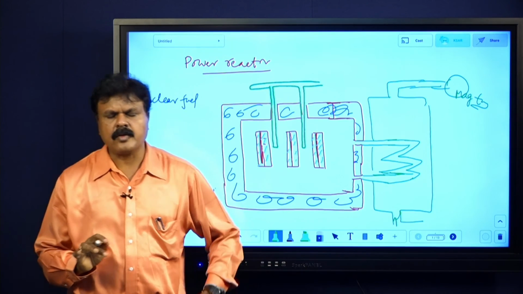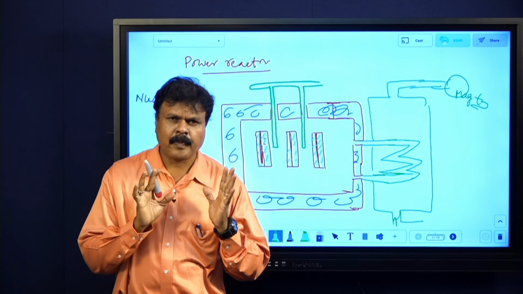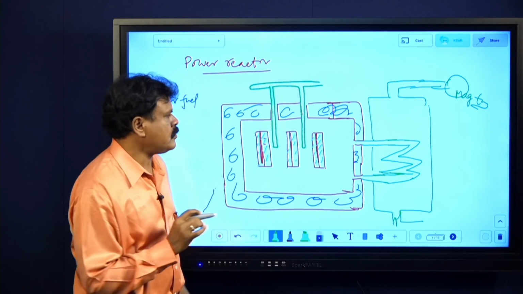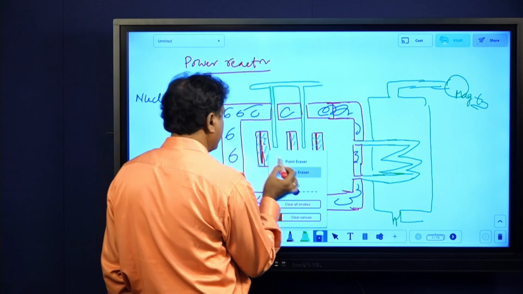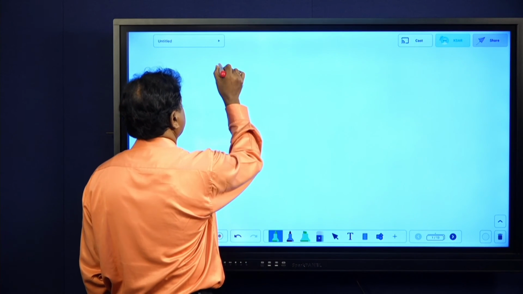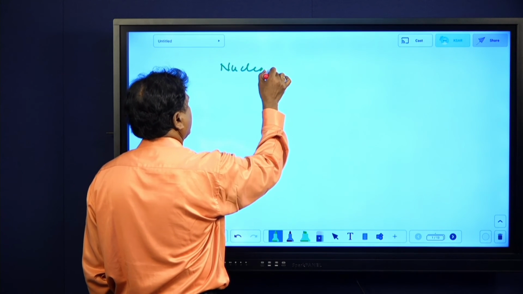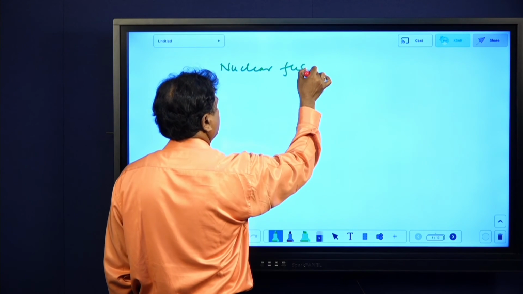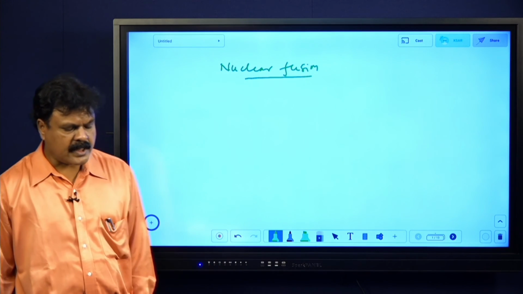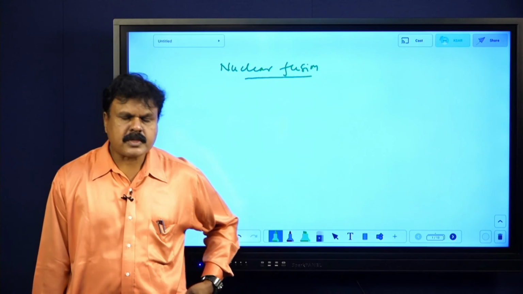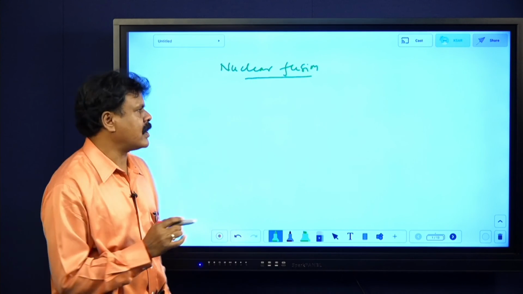You just try to go through this. And again, only one more topic I will be explaining here: nuclear fusion, and the differences between nuclear fission and fusion. Let me talk about nuclear fusion. It is very, very simple. What does nuclear fusion mean? It is a process in which two or more lighter nuclei combine to form heavier nuclei.